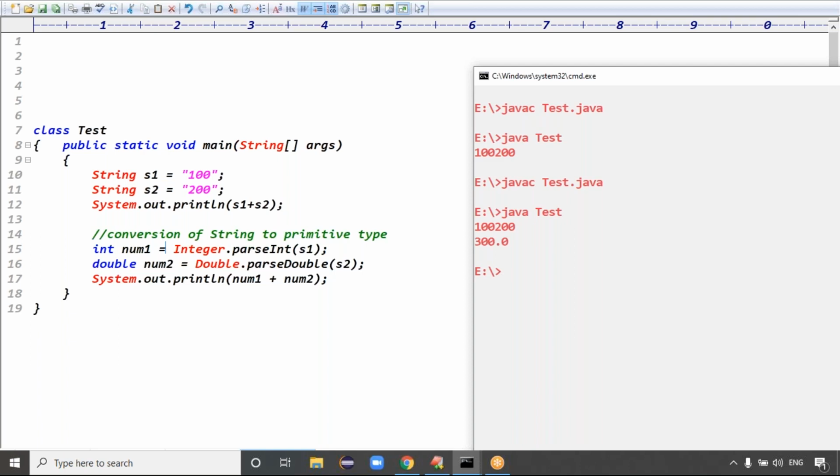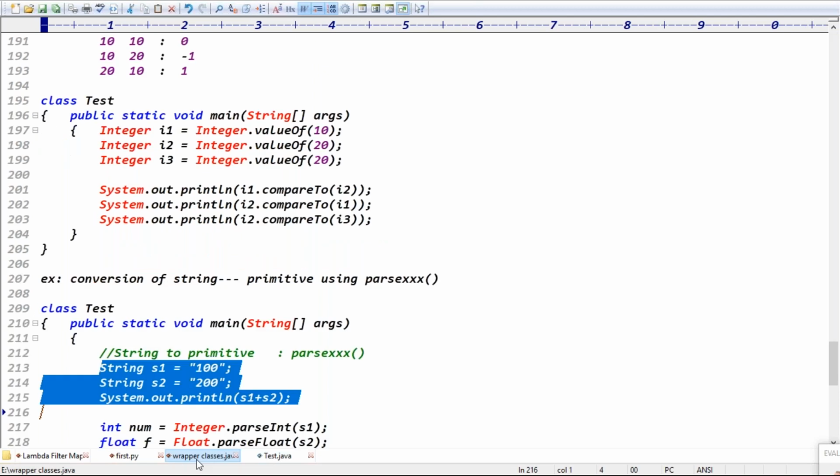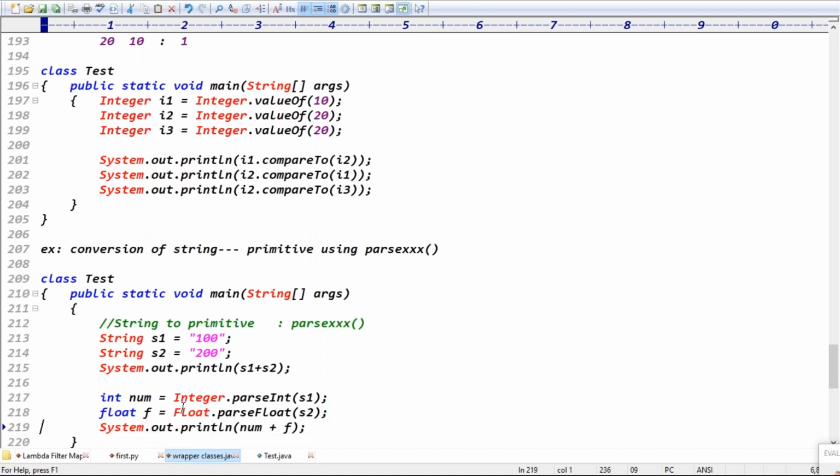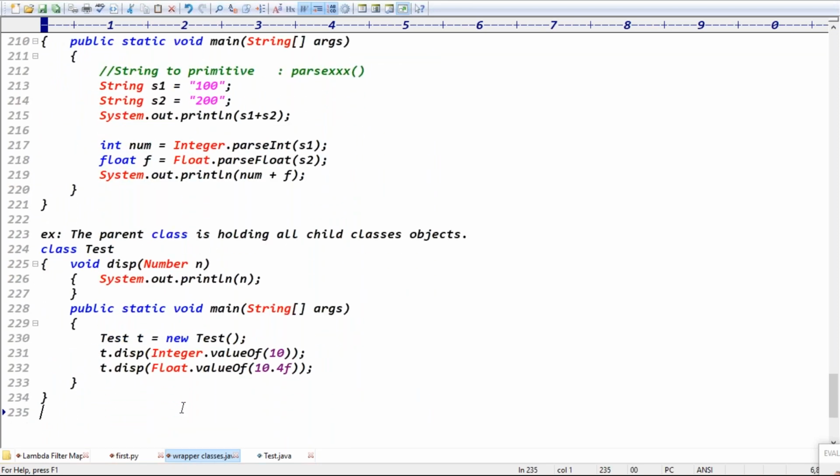Is it clear now? It's the conversion of your string to which data, guys? Primitive data, right? This method is also frequently used in advanced Java. Because yesterday while discussing the hierarchy, I said the root class is the Object class. Character class and Boolean class are the direct child classes of Object, right?